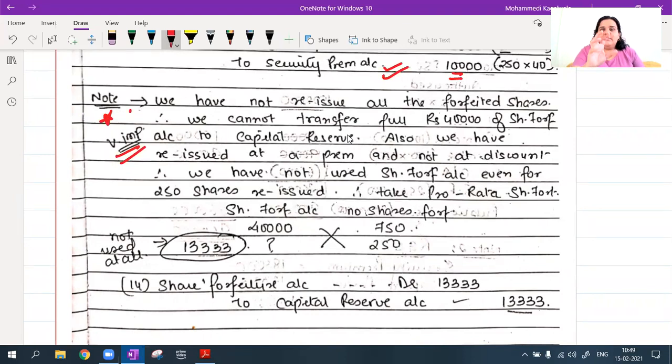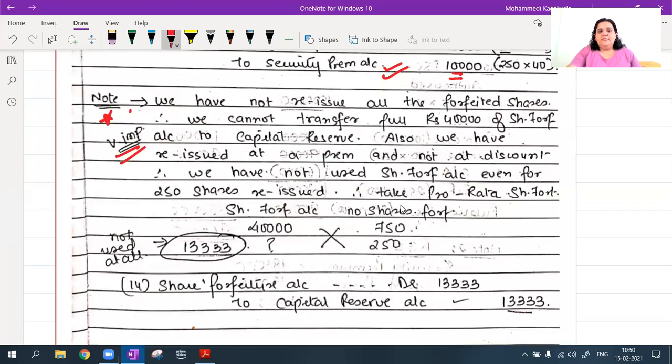I cannot use that entire share forfeiture and transfer it capital reserve and close my share forfeiture. No, I have to show my share forfeiture in my balance sheet. बिकॉज 500 शेयर्स आर स्टिल लेफ्ट. forfeit करके पड़े हैं अभी भी मेरे पास, री इश्यू नहीं हुआ उसको. ओके, देयरफॉर we cannot transfer full rupees 40,000 of the share forfeiture to capital reserve. We have to see a pro rata. Also we have reissued at a premium, and not at discount, yani full amount is not used only, therefore we have not used only share forfeiture.